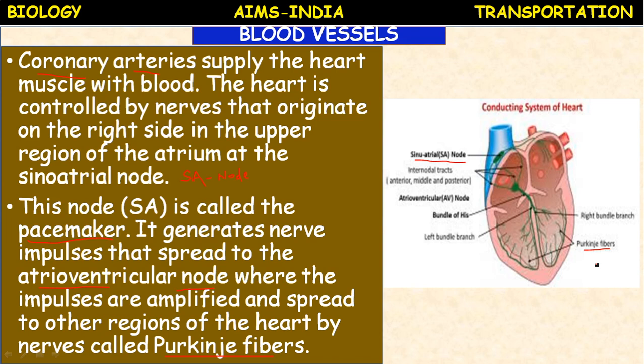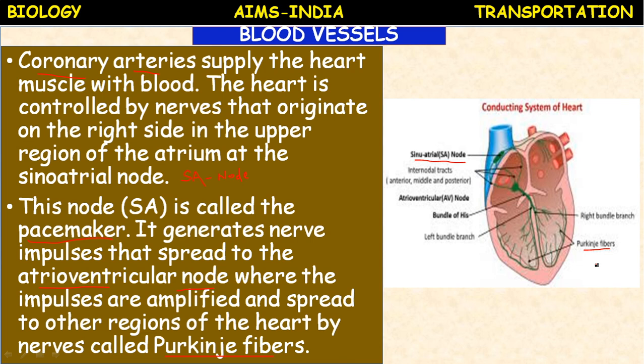Okay, so you know very well, the heart is an involuntary organ, means it will work on its own. Whereas our limb muscles move only when we want, heart muscles are not like that.